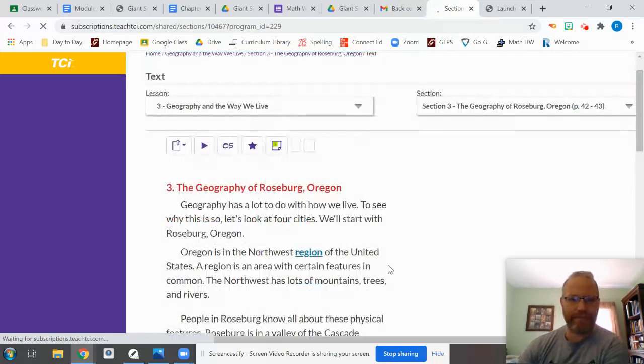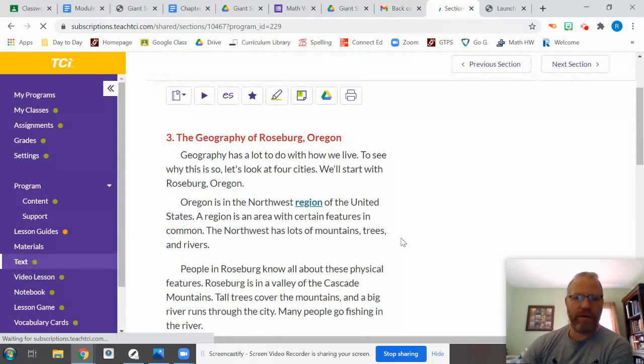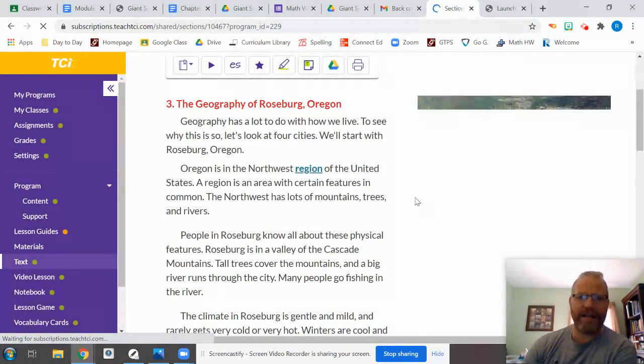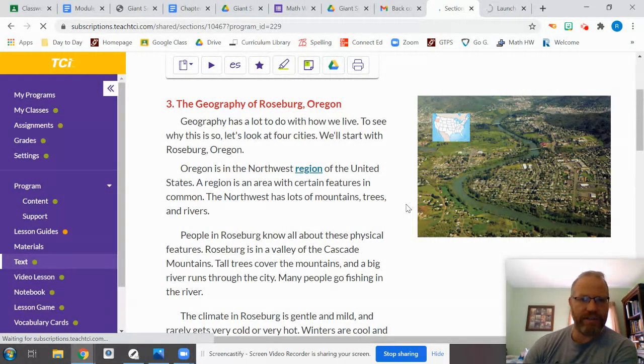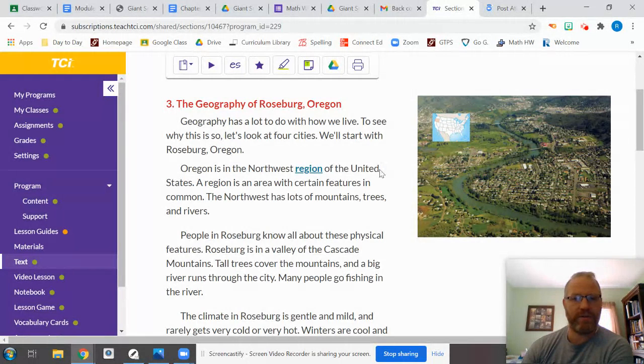Okay, here we go. The geography of Roseburg, Oregon. Geography has a lot to do with how we live. To see why this is so, let's look at 4 cities. We'll start with Roseburg, Oregon. Oregon is in the northwest region of the United States. A region is an area where places have certain features in common.